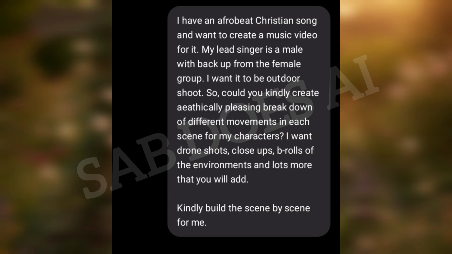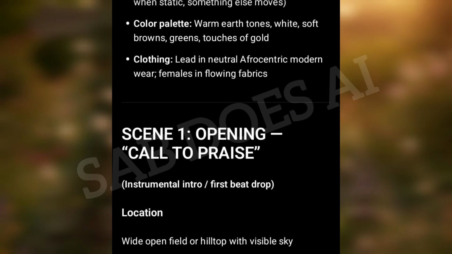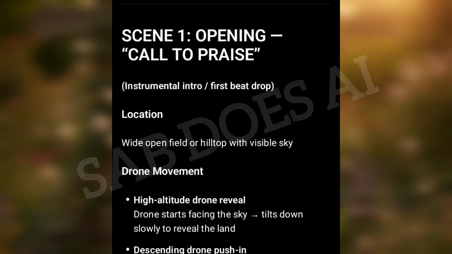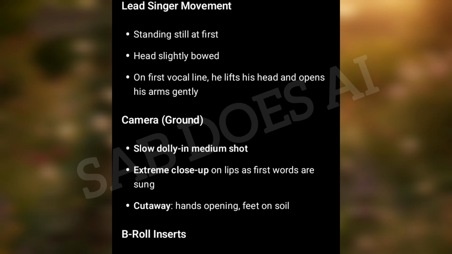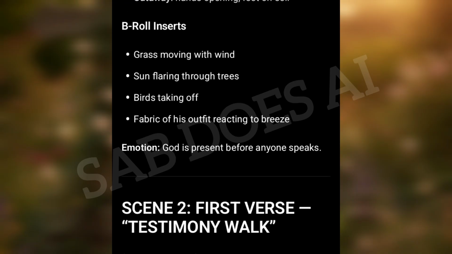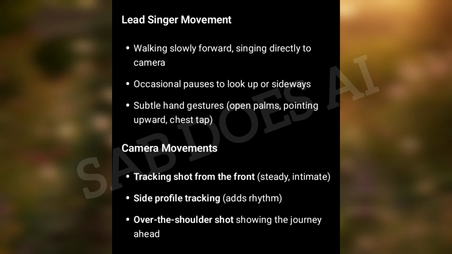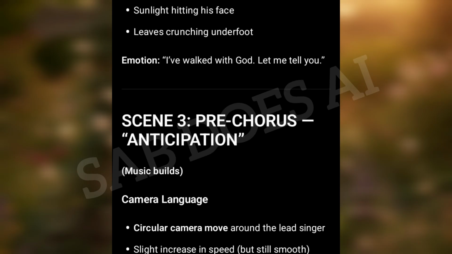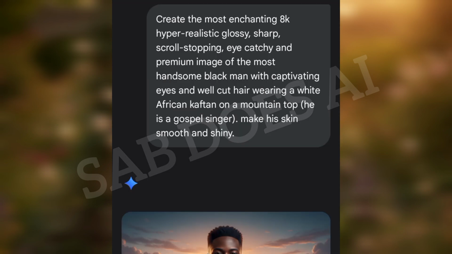So for me, I already had an idea, so all I did was I explained my idea to this AI and told it to generate scene by scene and camera angles for me, because this particular music video, I want to make it very simple for anybody at all who is starting off. I don't want you to feel like, oh, the other videos were too technical and you couldn't do it. This particular one, anybody can do it. So all you need to do is follow this step by step.